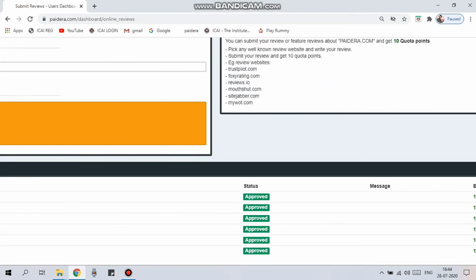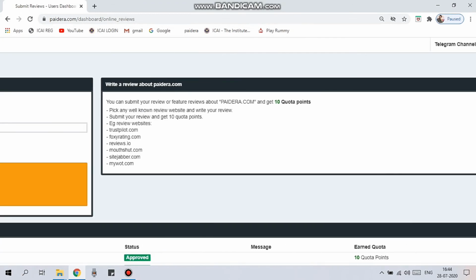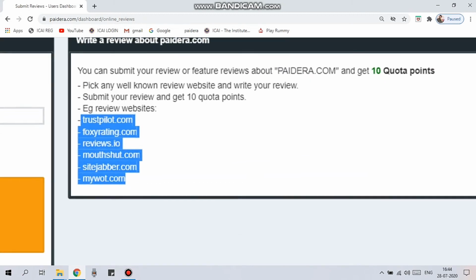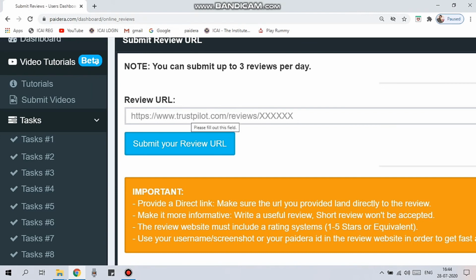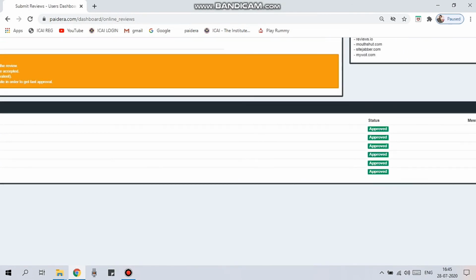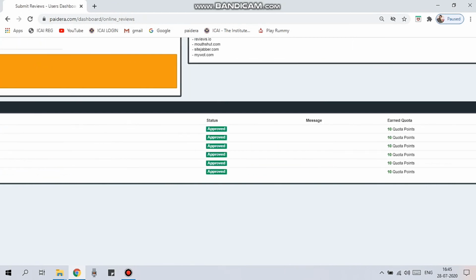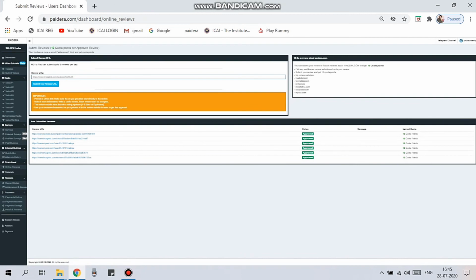And the fourth way is online review. Online reviews can be on 3 websites or 4 websites or something else, and these are the websites you can review there, and you should review there with positive reviews, and it should not be a very short review. You should copy the link and paste it here and submit the link, and they'll approve your online review. It will be approved within 24 to 48 hours, and you'll get 10 quota points for your online review if it is accepted.